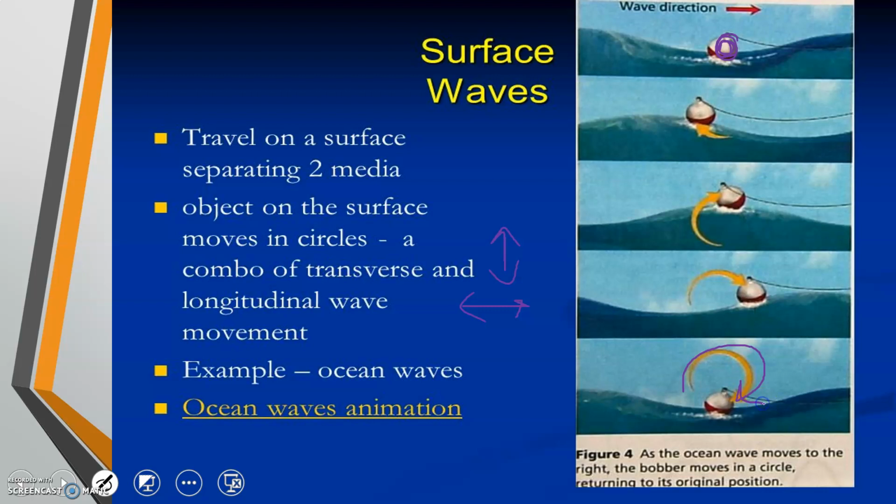As you can see here, the little bobber starts to move up as the ocean wave carries energy upwards. Then the energy is moving to the right. So the little bobber is moving over to the right just a little bit. And then the energy for the wave is moving downward. And so it continues. So as you can see, the water is just moving in circles, so the bobber is moving in circles.